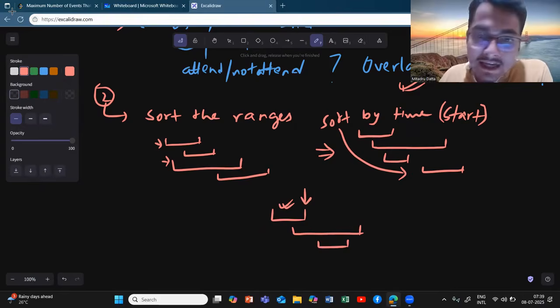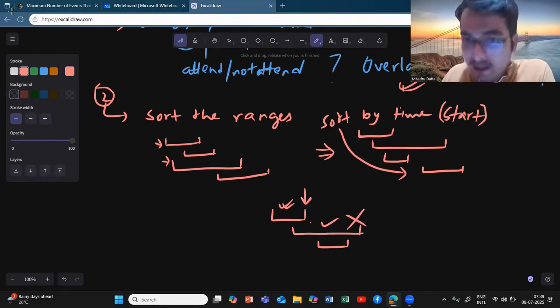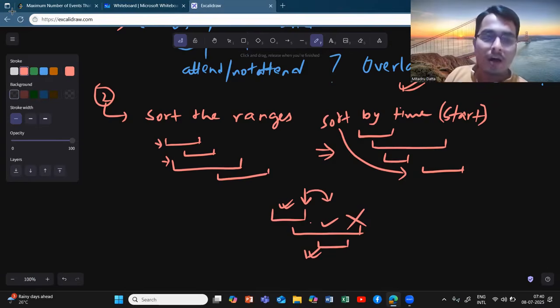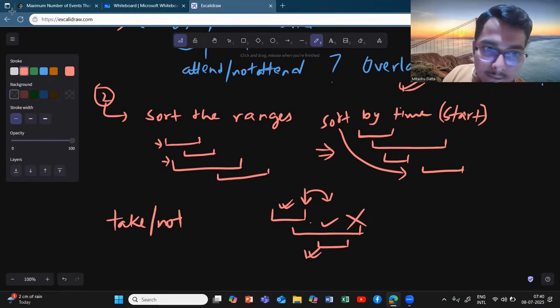It means that any event which starts before this point, you cannot take. You can only take those events which start after this. So this is the one which is starting just after this, and you can take it. So we will definitely do a take not take DP. Okay, we will definitely do a take not take DP.